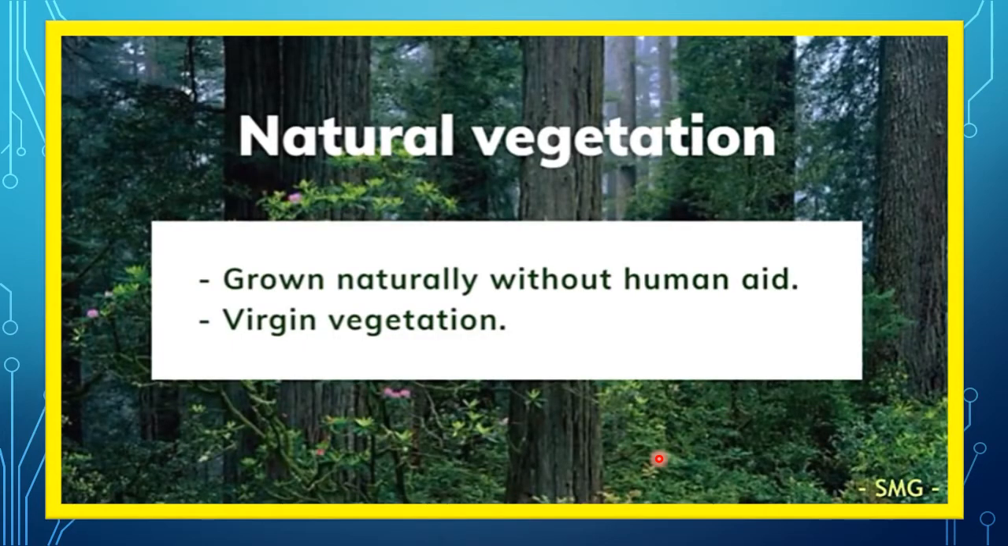Now, what is natural vegetation? If you have to define what is natural vegetation, it refers to a plant community which has grown naturally without human aid and has been left undisturbed by humans for a long time, and this is also termed as virgin vegetation.